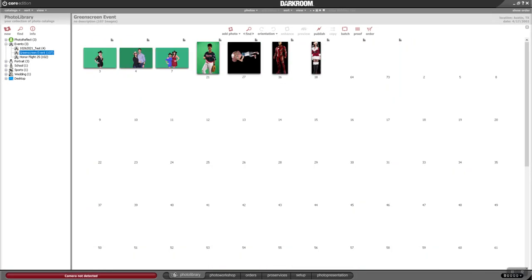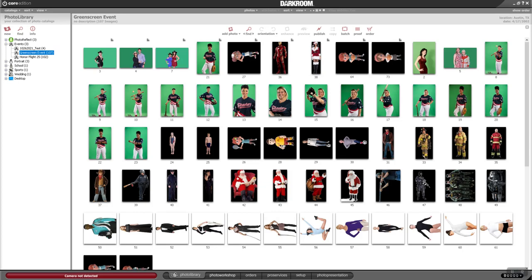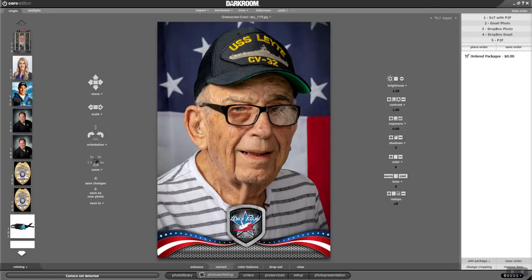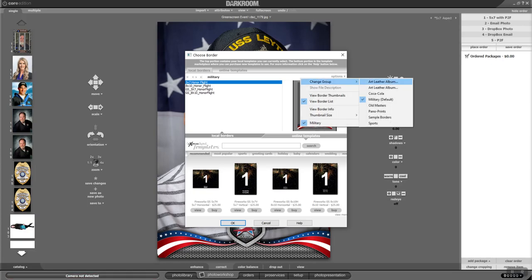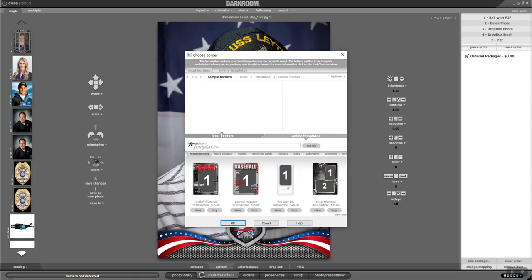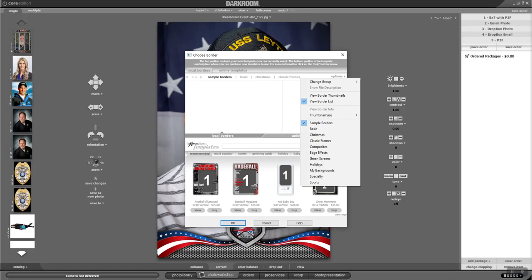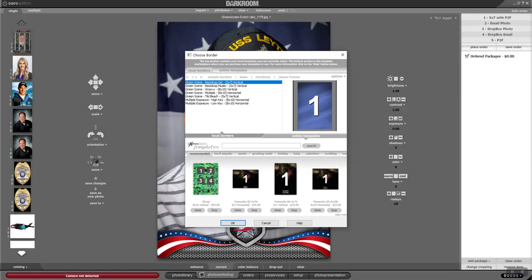I'm going to open up a green screen job. Go to my Photo Workshop, and now I'm going to go into my borders, and let's see what I've got as far as green screen. I might have to use their default stuff. It's under sample borders, I think. I may have taken them off to save space. I'm not really sure. Let's see. Let me change it again. There's some green screens. There we go. There's where all my borders are.